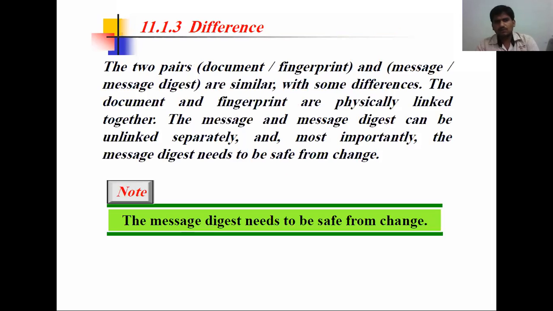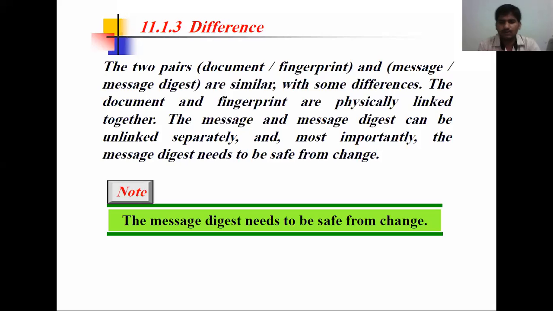So the two pairs, document and fingerprint, or message and message digest, are similar with some differences. The document and fingerprint are physically linked together. The message and message digest can be unlinked separately, and most importantly, the message digest needs to be saved from change. So it should be kept very safe so that no third party person can change it. So note, the message digest needs to be safe from change. So we need to keep it safe.